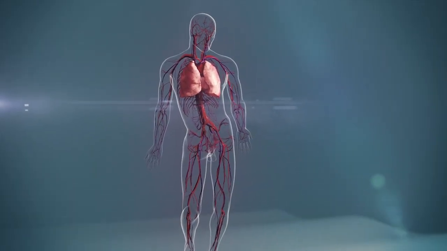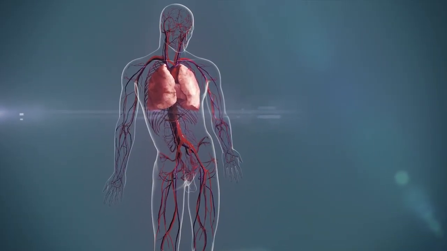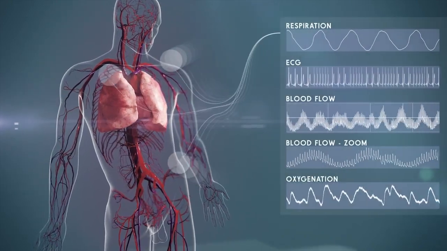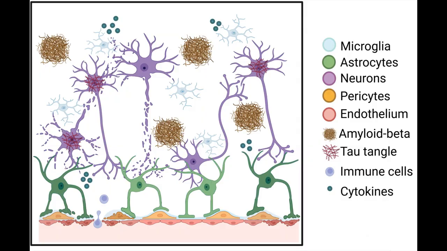The further the blood flows from the lungs and heart, the more oscillations become involved in the regulation of blood flow. In addition to these processes, in the brain, the neurovascular unit is involved in the regulation of blood flow. Here we show an illustration of the neurovascular unit. Notice how astrocytes link the blood vessels and neurons. Alzheimer's disease is associated with a leaky blood-brain barrier, inflammation, neurodegeneration, amyloid-beta plaques, and tau tangles.